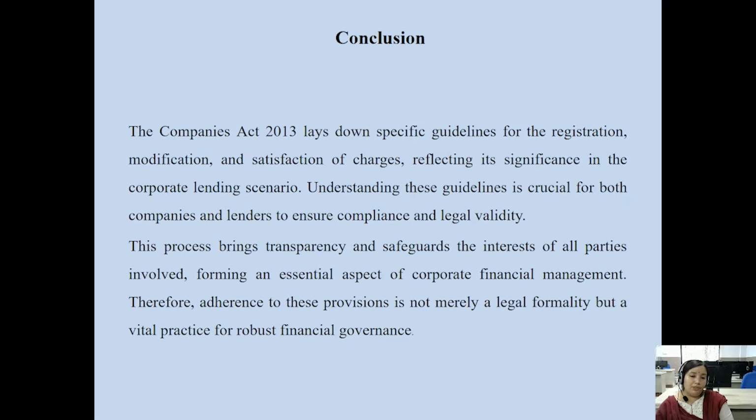The provisions of the Companies Act must be adhered to for giving validity and legality to the charges created over the assets of the company, and it is required for the purposes of financial governance and corporate governance.